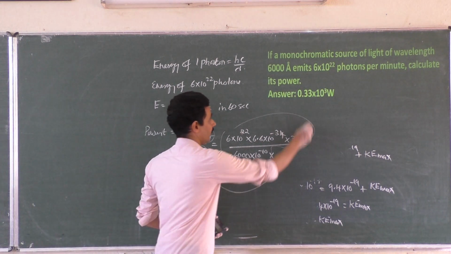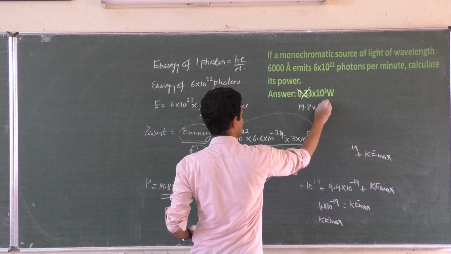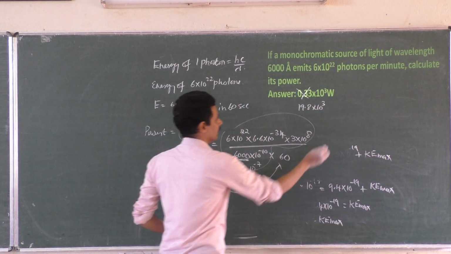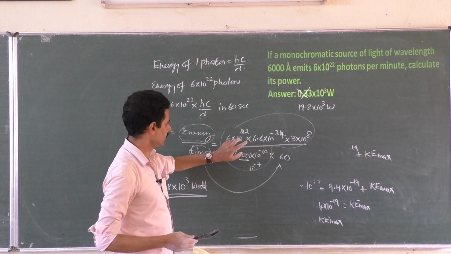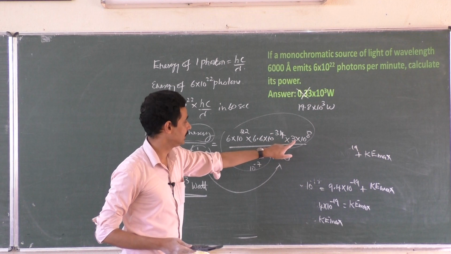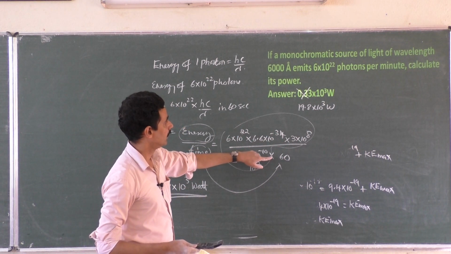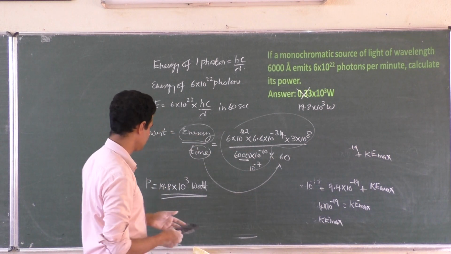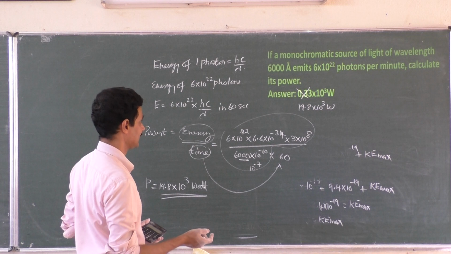Somewhere this may be wrong. Check it and tell me whether this answer is correct or not. Maybe wrong, because we have not gone anywhere wrong: number of photons, energy of each photon, hc by lambda, correct, per minute. And if you multiply it by 60, photons per minute, so by 60 seconds.